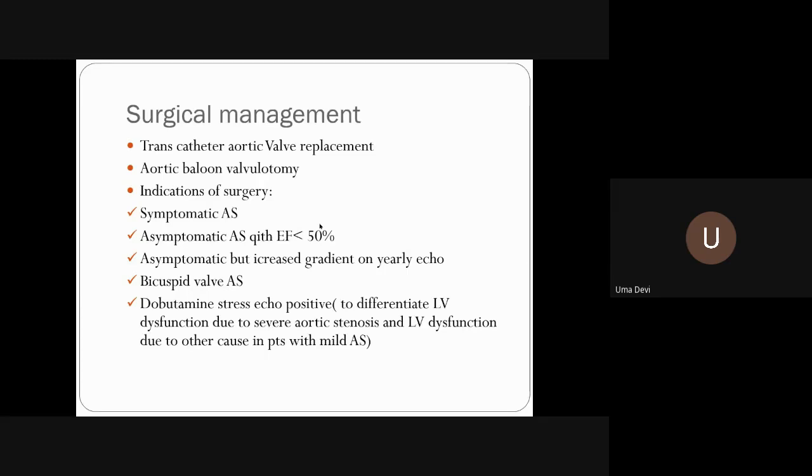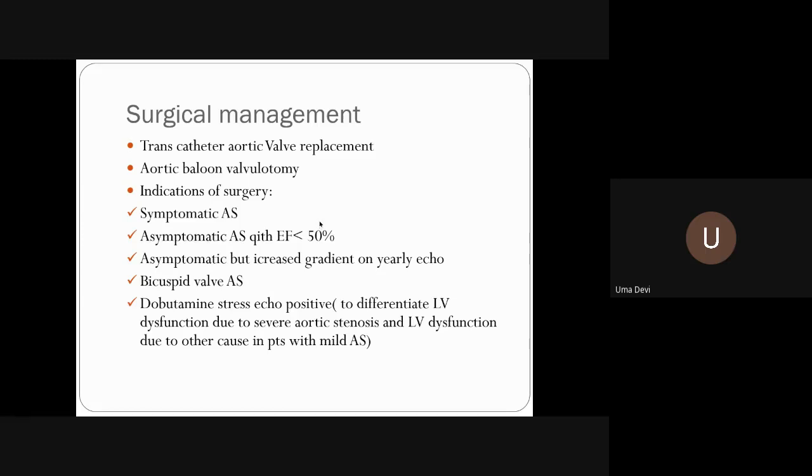Otherwise, if asymptomatic, they have to be evaluated once in a year. So if there is an increasing gradient, you get a clue that there is worsening. If it is a bicuspid aortic valve involvement, they'll maximally have to go for procedures, because the valve will not be calcified or stiff. They can go for this transcatheter aortic valve replacement. It's a very good thing.